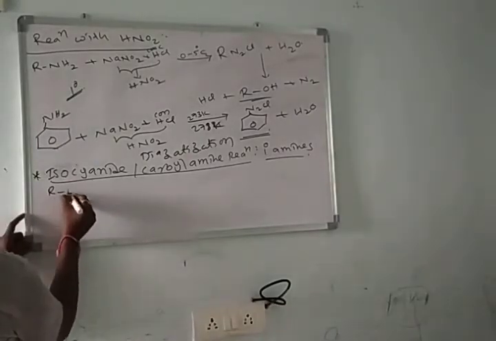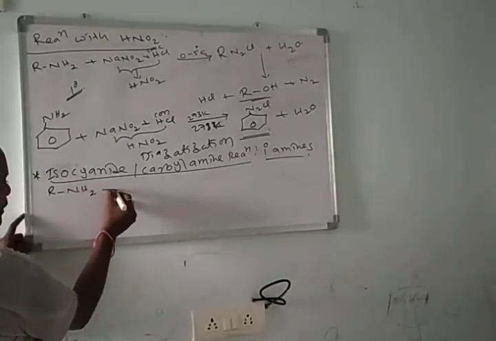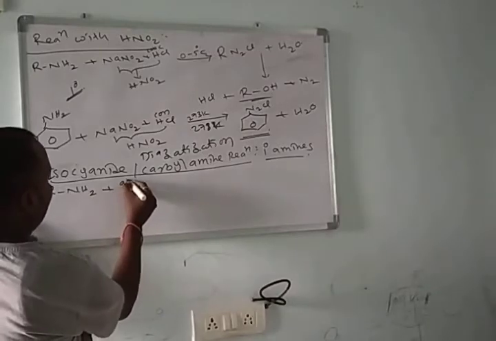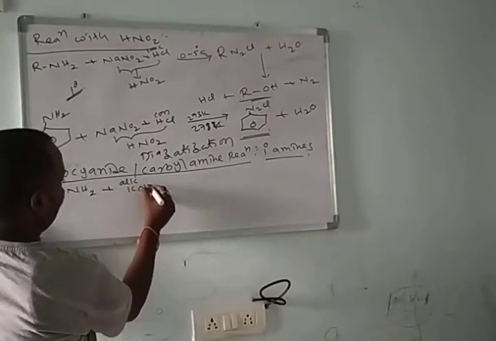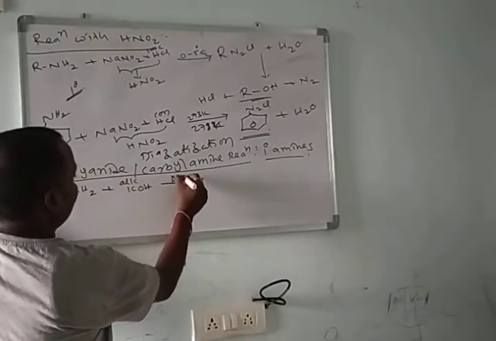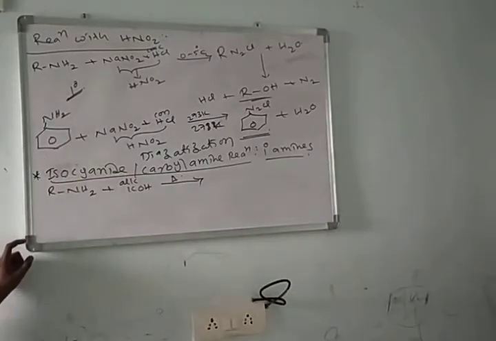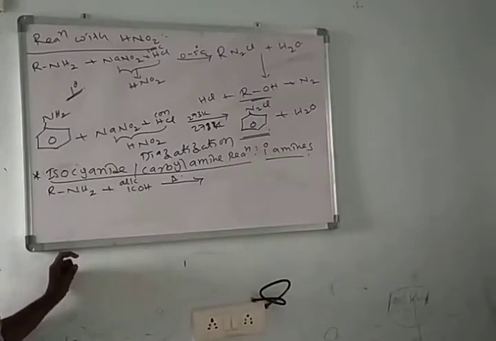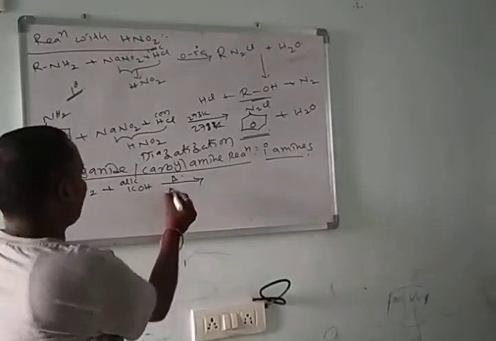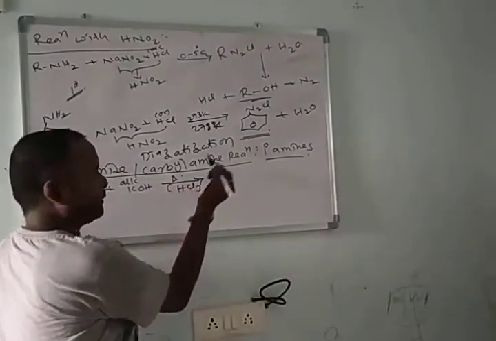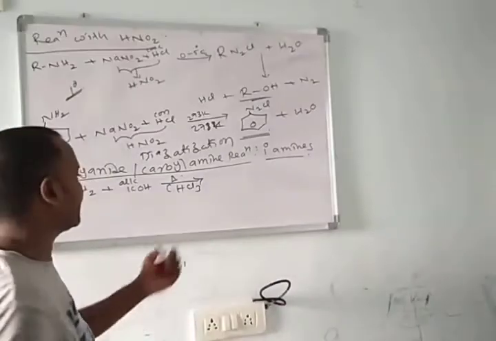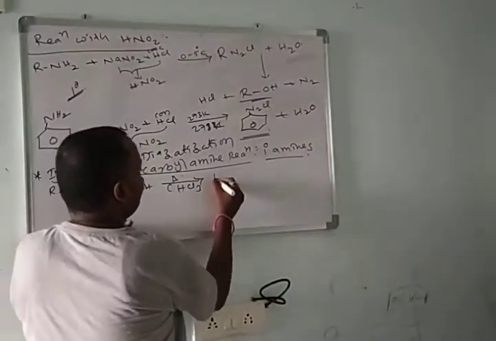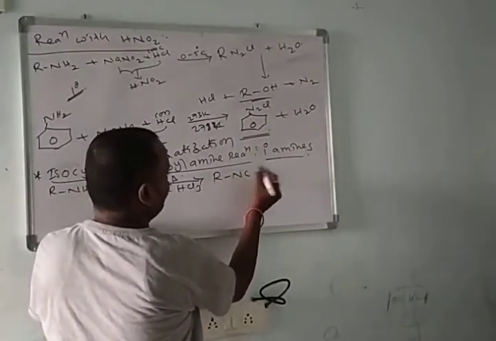Here I am taking an amine. This reacts with alcoholic potassium hydroxide, heat, and chloroform. Here I add chloroform, and it forms alkyl isocyanides.